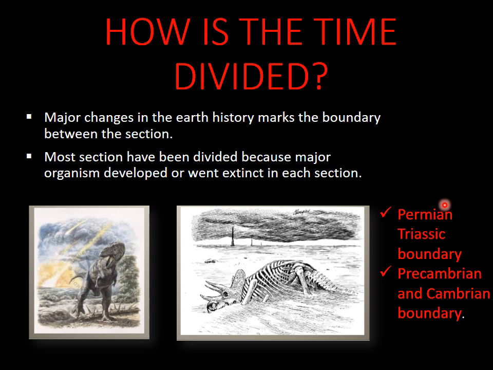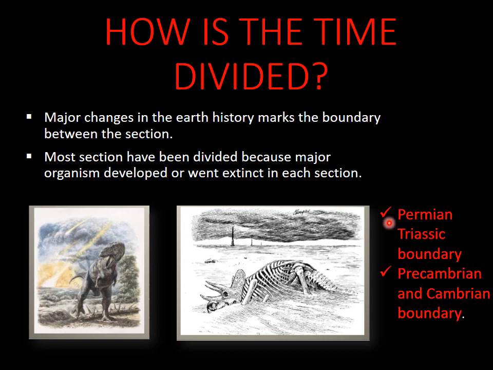The Permian-Triassic boundary is marked by a global extinction in which a large percentage of Earth's plant and animal species were eliminated. Whereas the boundary between Precambrian and Paleozoic is marked by the first appearance of animals with hard parts. So as I told, there is a distinct feature between the boundaries.